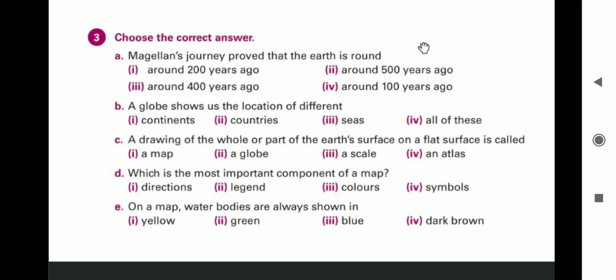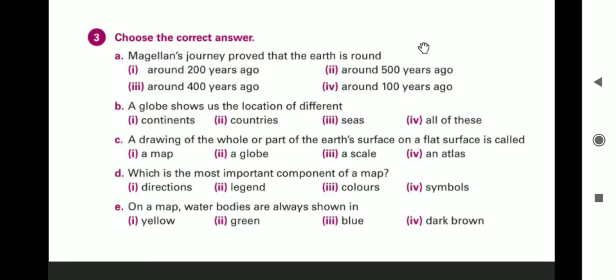A drawing of the whole or a part of the earth's surface on a flat surface is called map, globe, scale, and atlas. I repeat, the drawing of the whole or a part of the earth's surface on a flat surface, that is paper. So it is map. A map is the correct answer to this question.